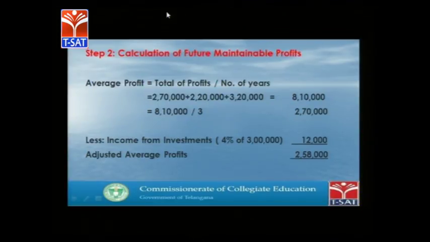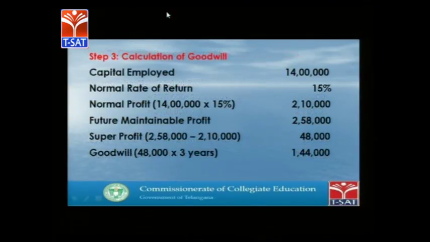Adjusted profit means we have to adjust the interest on investment given in the balance sheet, 4% of 3 lakhs, which is 12,000 rupees. If you deduct income from investments from 2,70,000, the average profit, we get 2,58,000. This is called average adjusted profits.